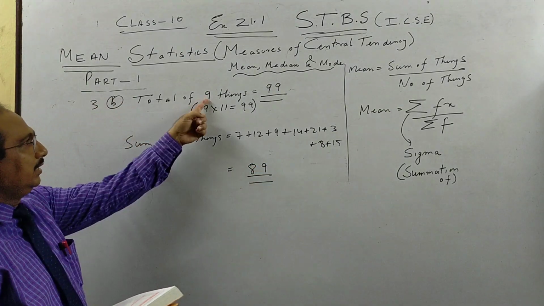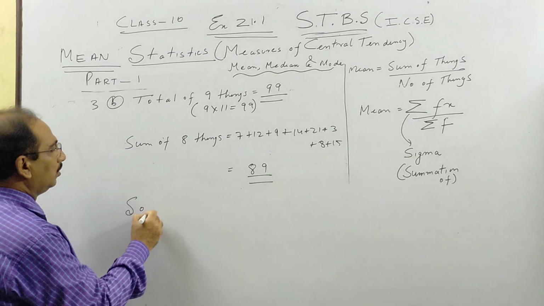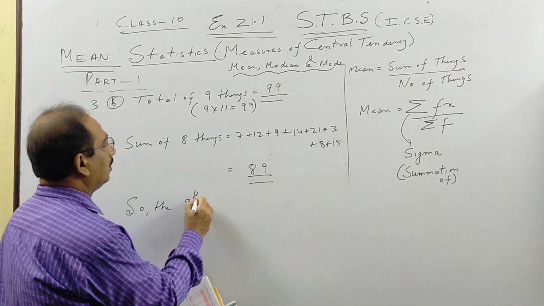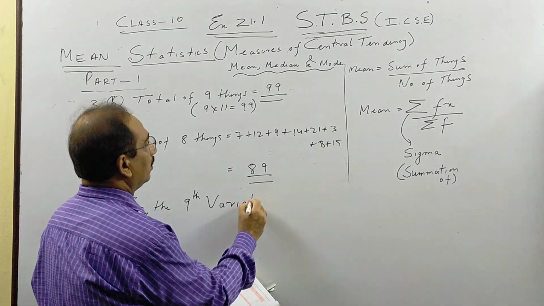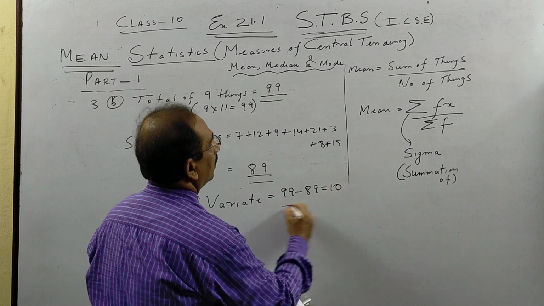So sum of 9 things is 99, 8 things is 89. So the question is asking what is the 9th variate. Variate means that thing, that variable. So it will be 99 minus 89 is equal to 10.